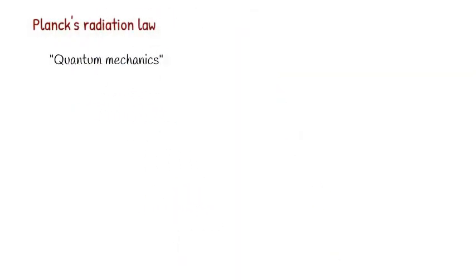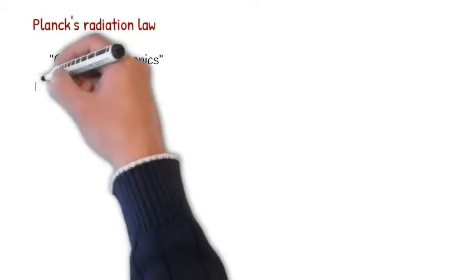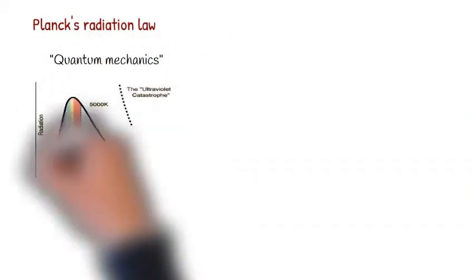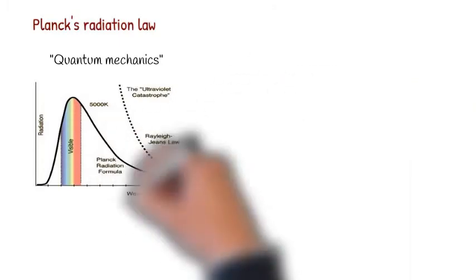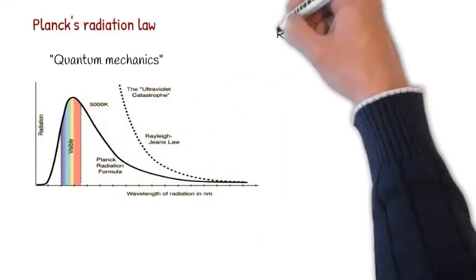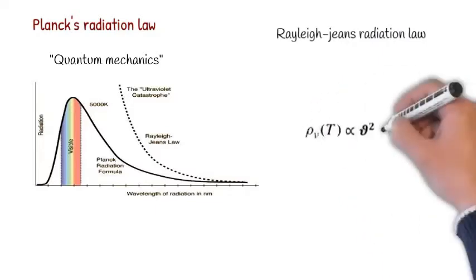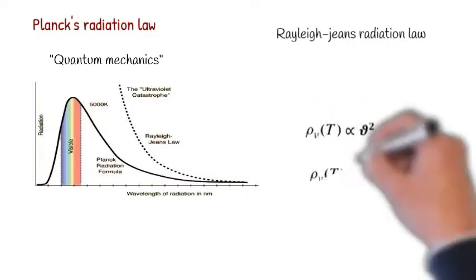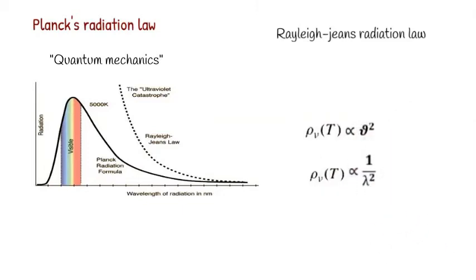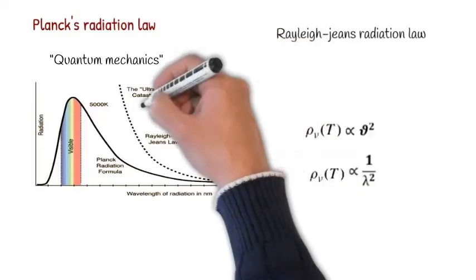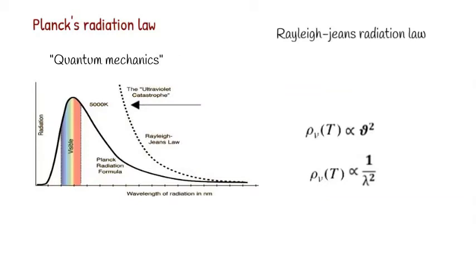In order to explain this curve, Lord Rayleigh and James Jeans gave the Rayleigh-Jeans radiation law. According to this law, the energy density of the radiation is proportional to the square of the frequency and inversely proportional to the square of the wavelength. That's why this law follows the radiation curve at high wavelength, but due to the inverse square nature, it predicts a huge amount of radiation at low wavelength, which does not match the actual curve.